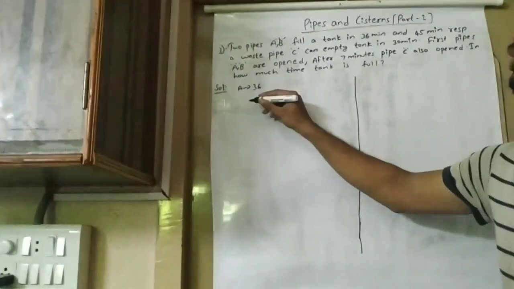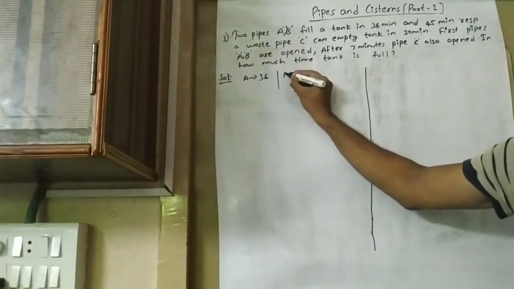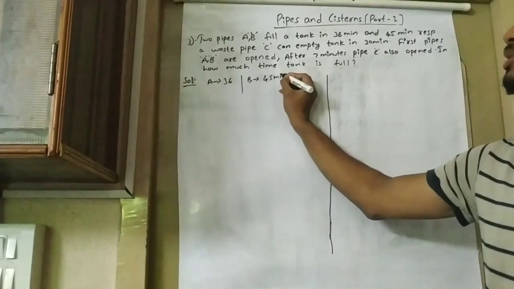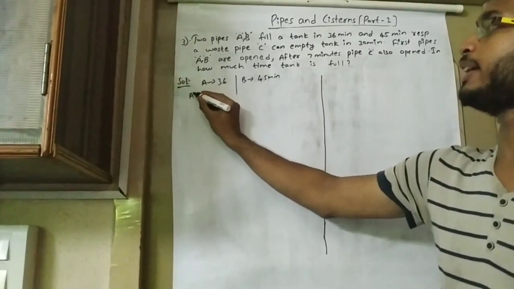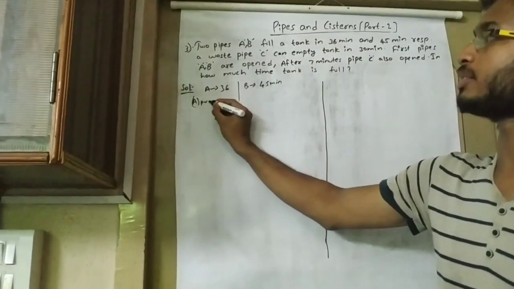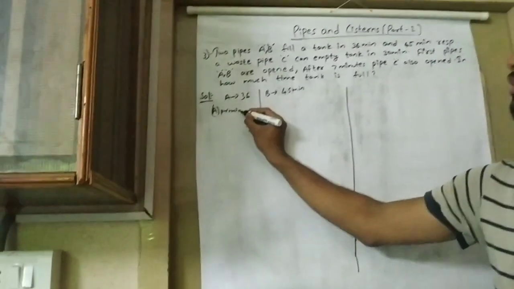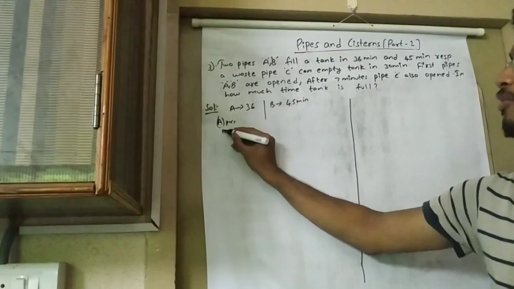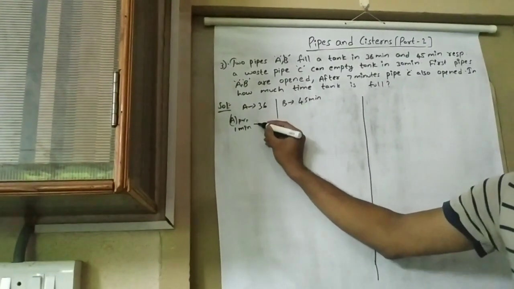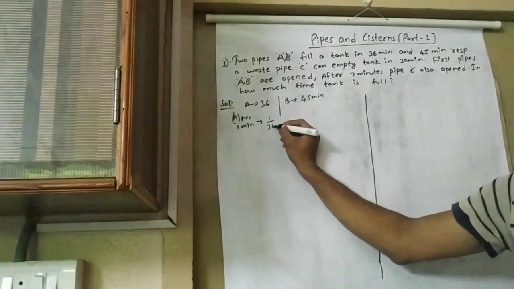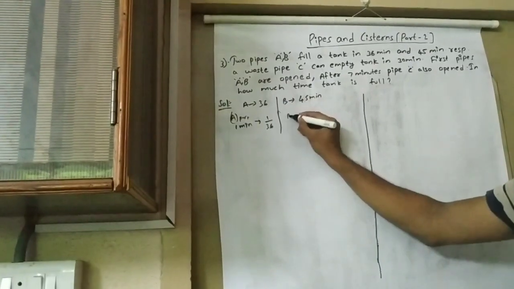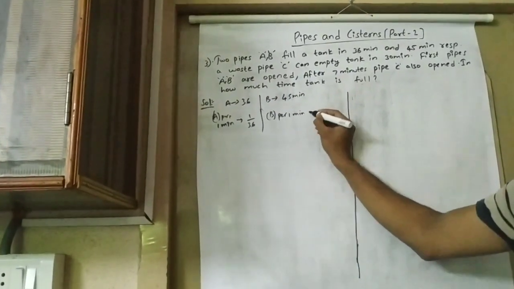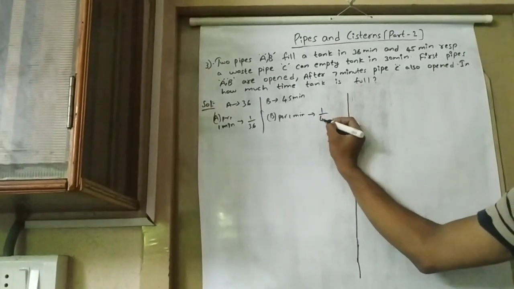A took 36 minutes and B took 45 minutes. So the work done by the A per 1 minute is 1 by 36, and similarly work done by the B per 1 minute is 1 by 45.